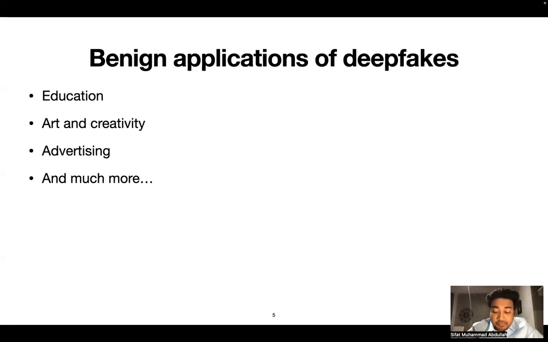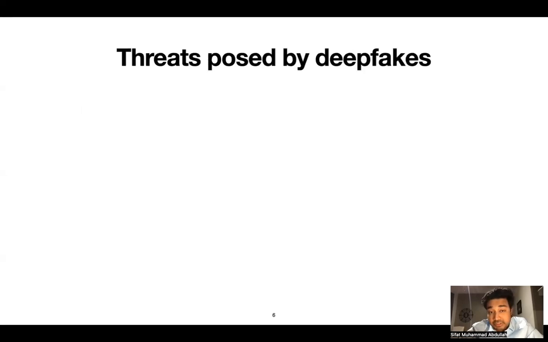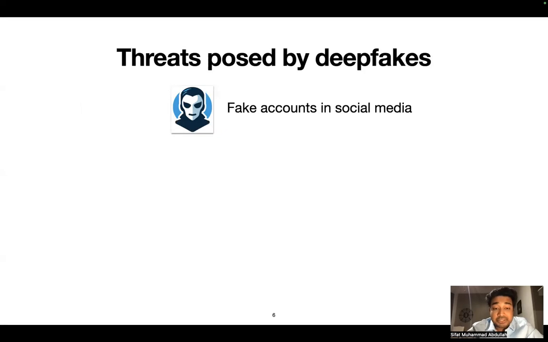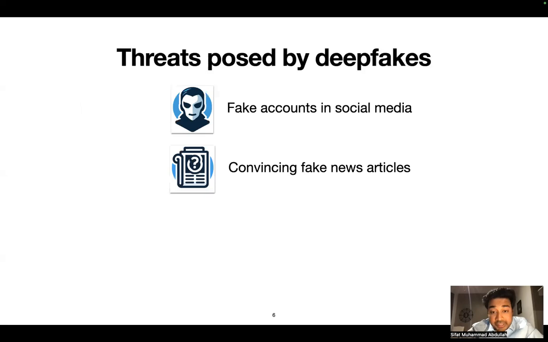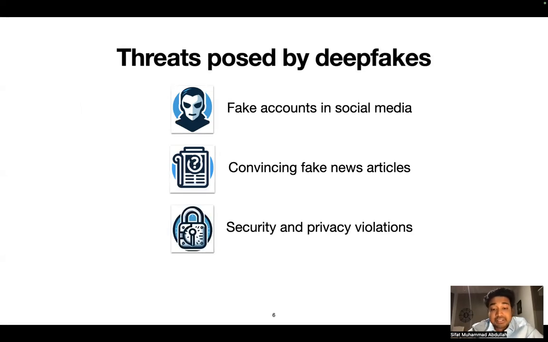While deepfake images have benign applications, they can also be misused and pose serious security threats. For example, deepfake images can power fake accounts in social media. Adversaries can also create convincing fake news articles with deepfake images. For example, anyone can create an image of someone doing something that they never did, which can be highly problematic. There are other security and privacy violations as well. For example, an adversary can spoof the identity of someone else for their own financial gain.